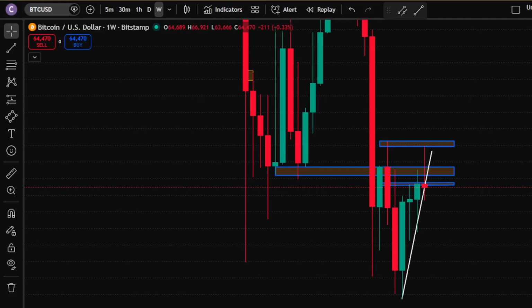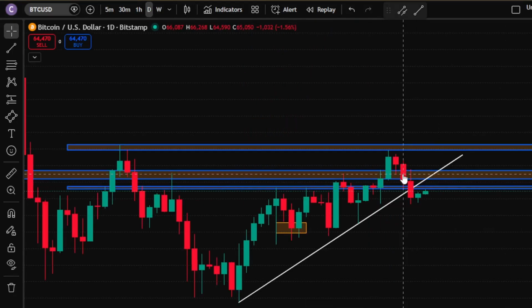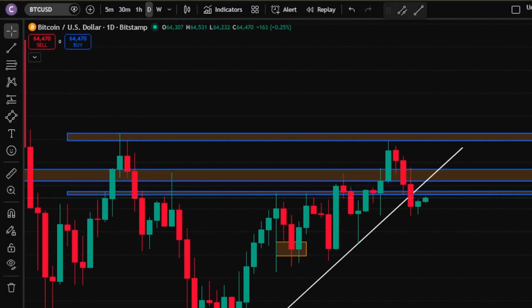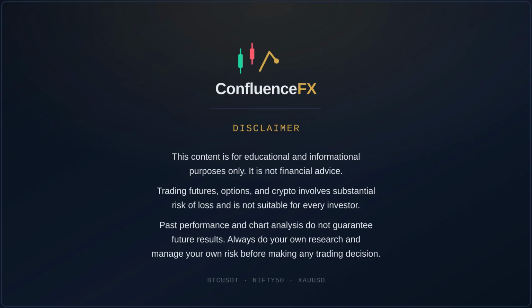Weekly candle sweeps liquidity from the upside. Breakdown on the daily time frame. Is the market ready to fall again? Let's analyze.